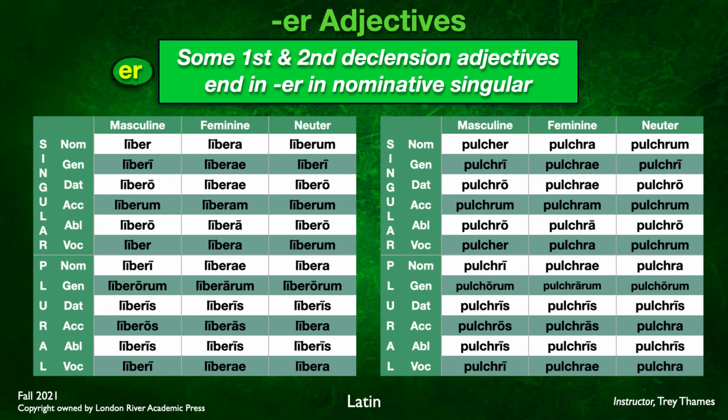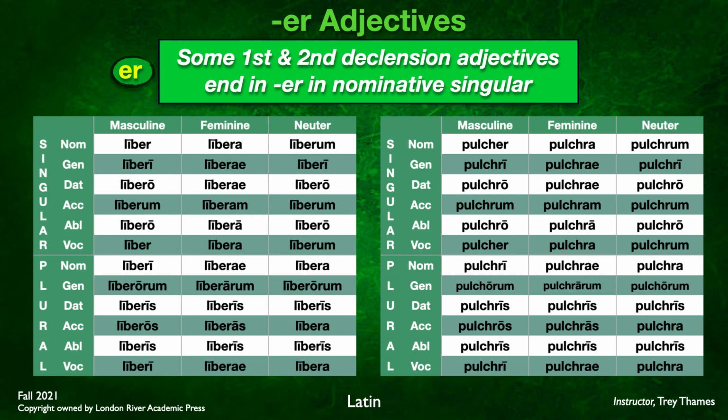So you have liber, liberi, libero, liberum, libero, liber, liberi, etc. So that E is in all of the forms. You can see in the feminine, you have libera, liberae, liberae, etc. Neuter, liberum, liberi, libero, etc. So this particular -er adjective, the E stays in place.